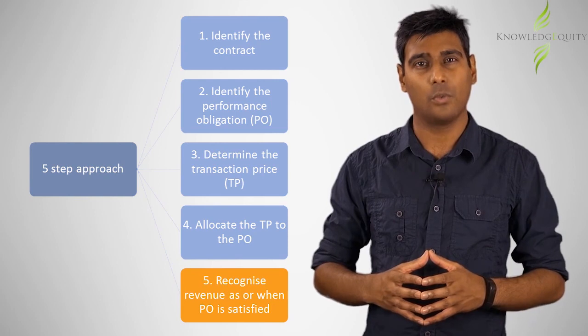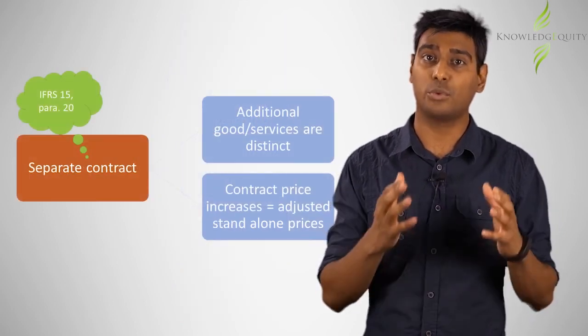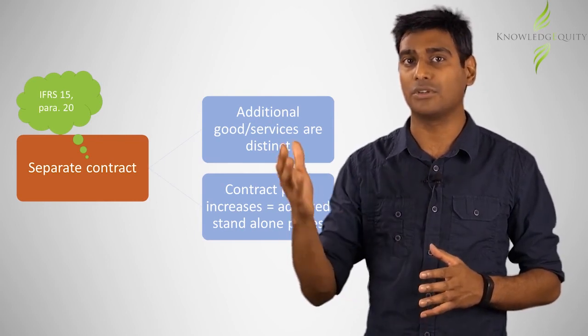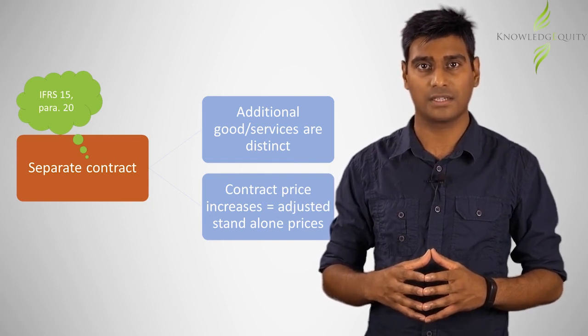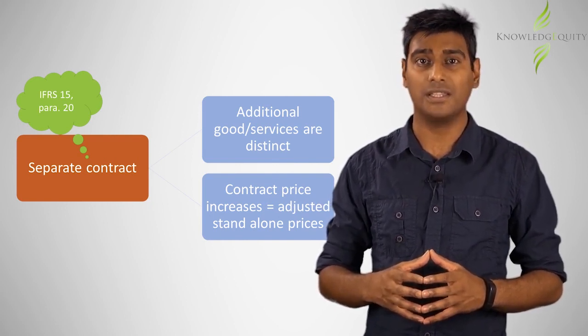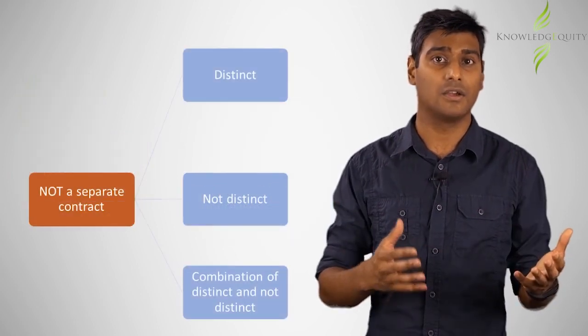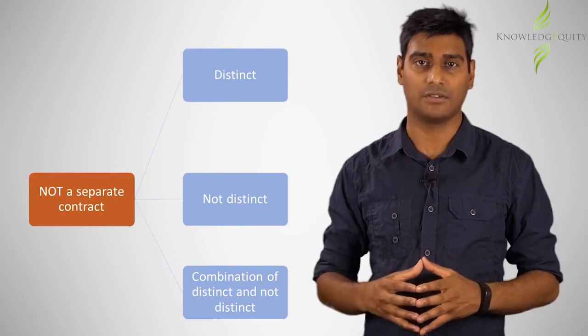To recap, when there is a modification to a contract, the requirements of IFRS 15 paragraph 20 must be met in order for the modification to be treated as a separate contract. Otherwise, it cannot be treated as a separate contract. A further question of whether the additional goods or services promised under the modification are distinct or not needs to be answered, as this would further affect the accounting treatment.